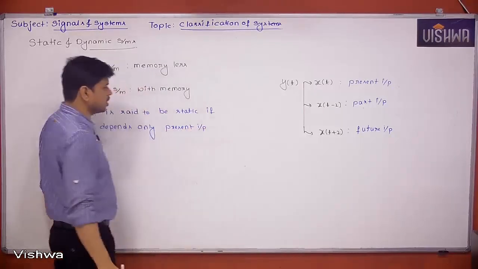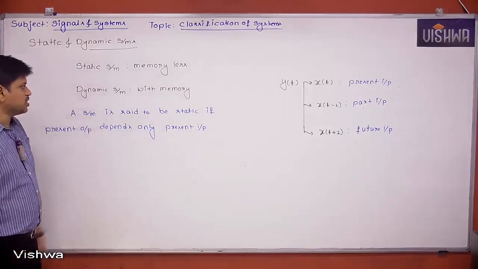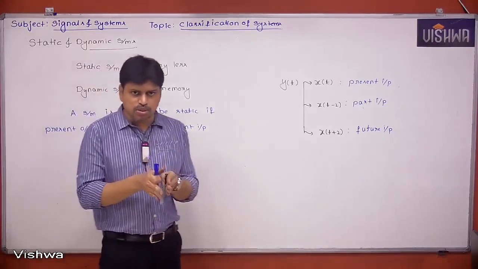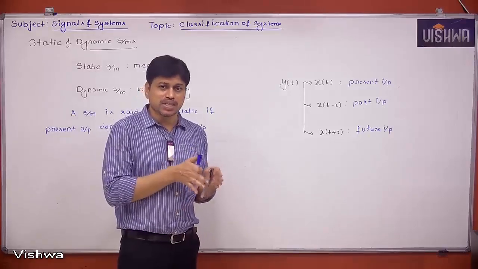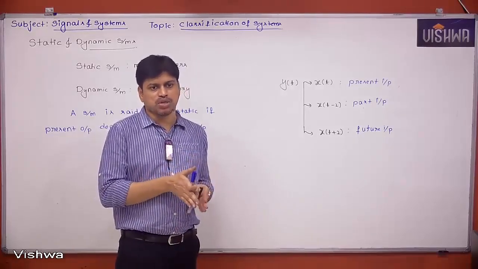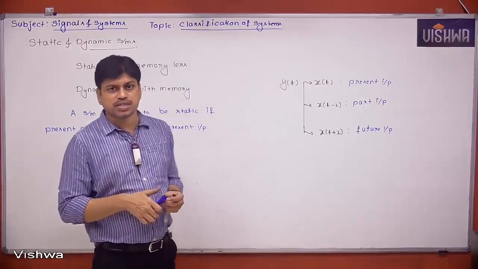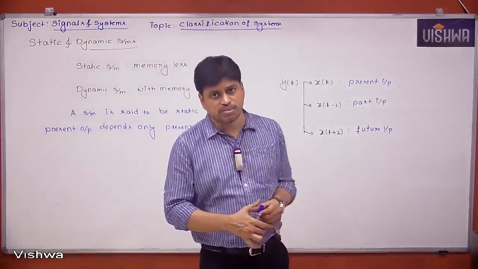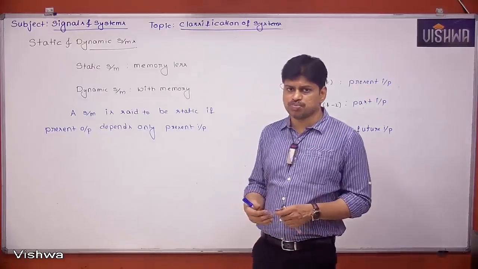Then we call it a static system. Otherwise, it is a dynamic system. That means the present output must depend on the present input only. If it depends on past values, then it is a dynamic system because it has some memory. I hope you understood.